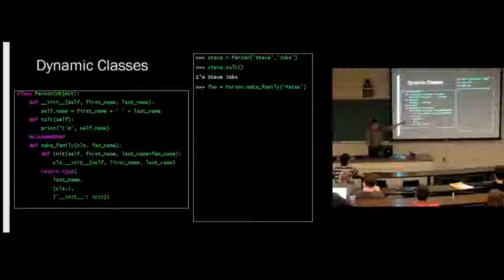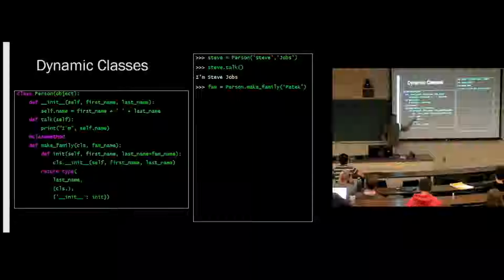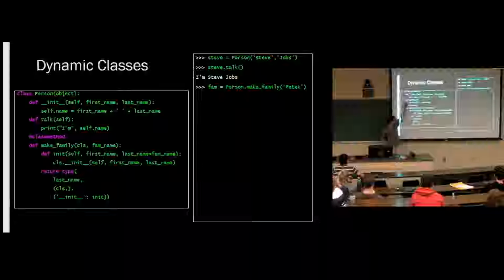And so now when we call this, what is fam? Equivalent to the class Person? A new class. It's a new class which inherits from Person. We've made a new class. It inherits from CLS, which is this. So fam is a new class with the name Paddock, which inherits from Person and has this new init method.